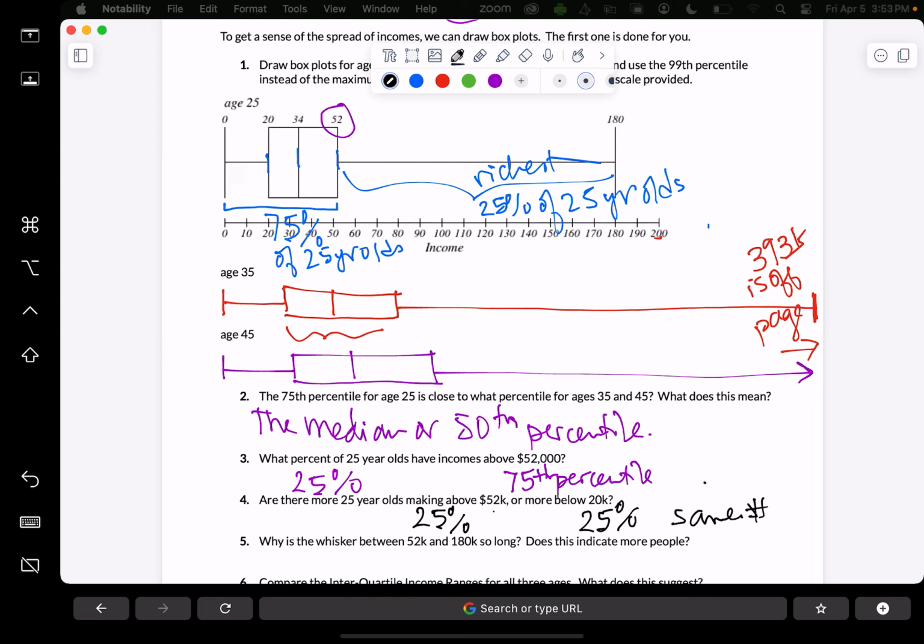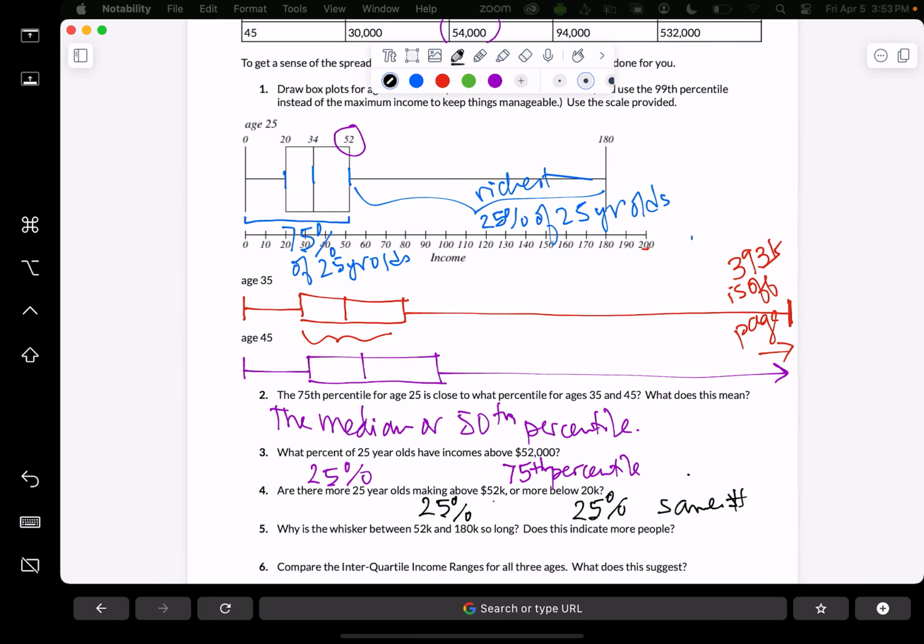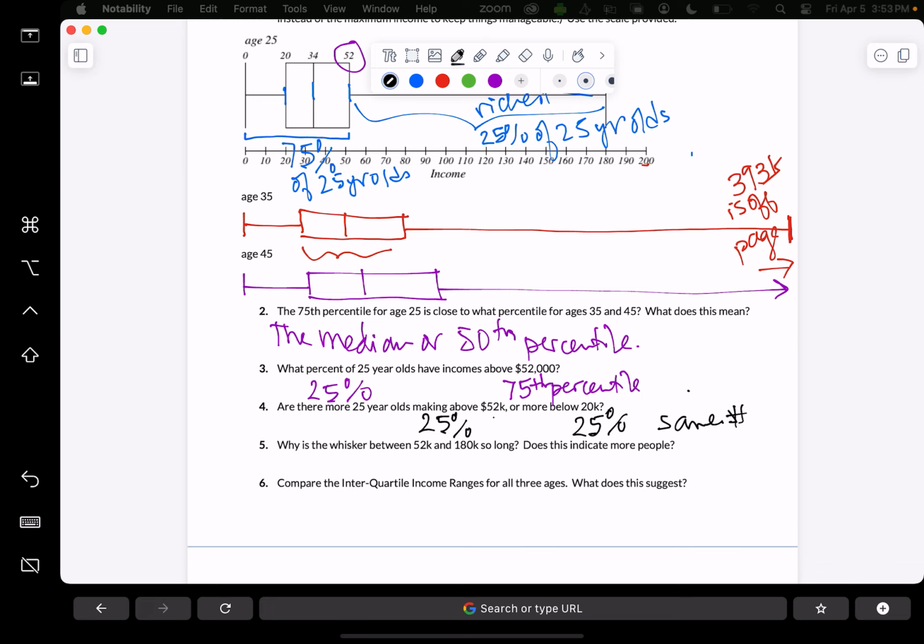And I'm getting stuck again. There we go. Why is the whisker between 52K and 180K so long? So I'm trying to deal with this misconception people have that if there's a long whisker, it somehow indicates a lot of people. And it's not. It just indicates a lot more variation or spread. It's a larger range of incomes. No, it indicates more variation in incomes.